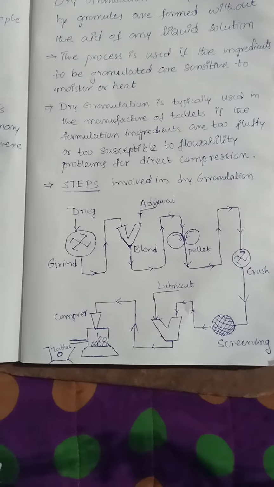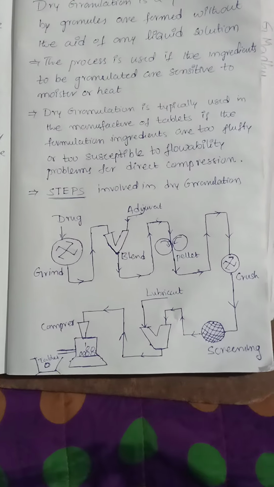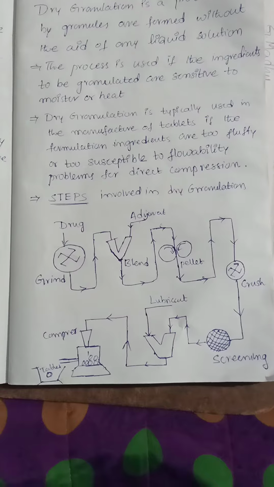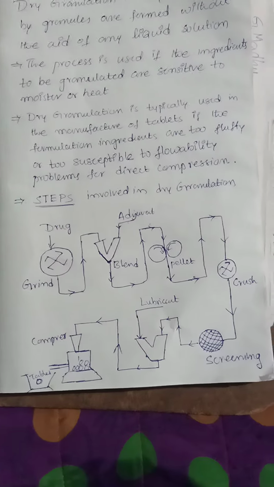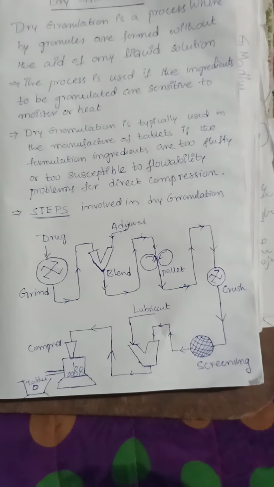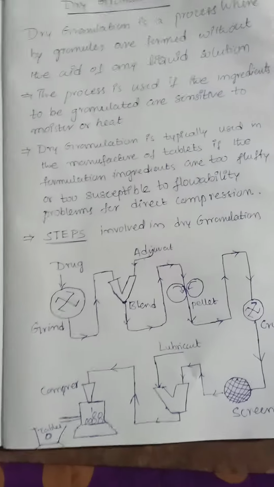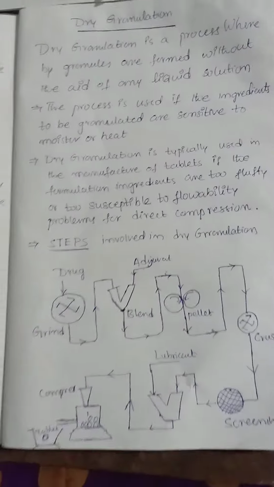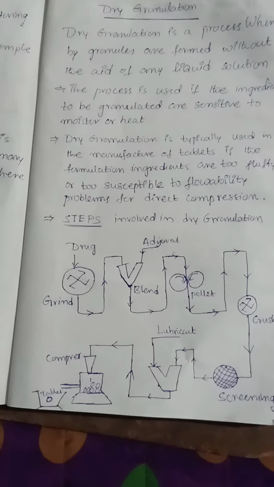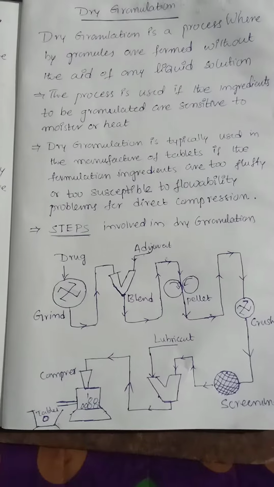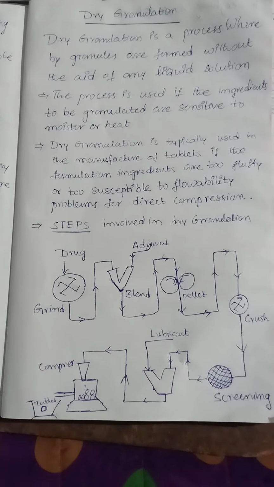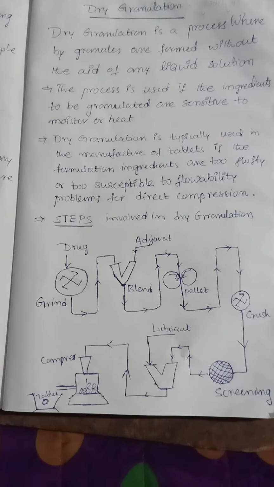So dear students, you need to observe carefully what steps are involved in this method. The dry granulation is the process where the granules are formed without the aid of moisture, right? So there is no need to use any moisture content, liquid content or solution content. You need to draw this diagram essentially. There are 6 steps involved in the dry granulation method of preparation of tablets.